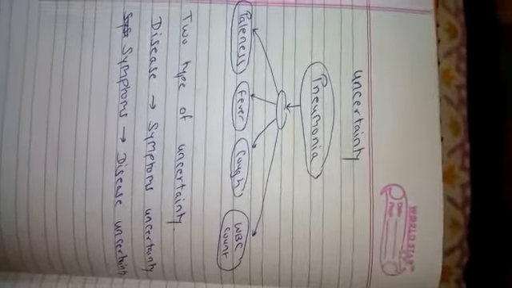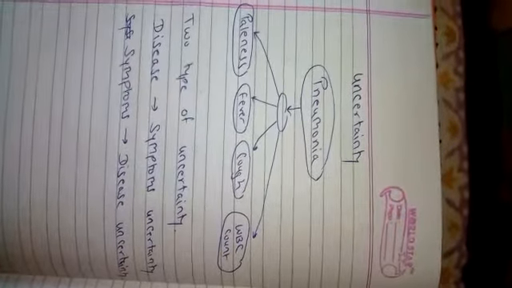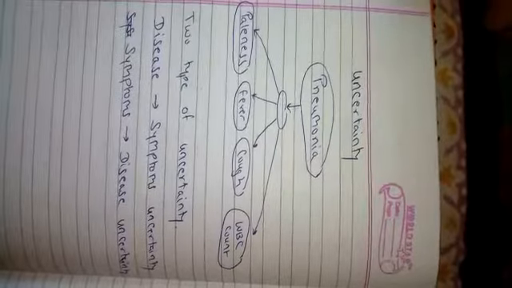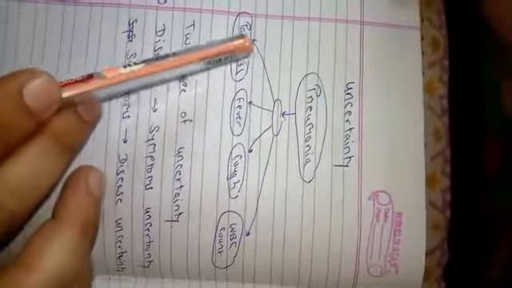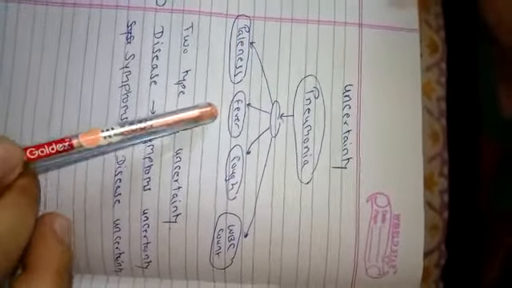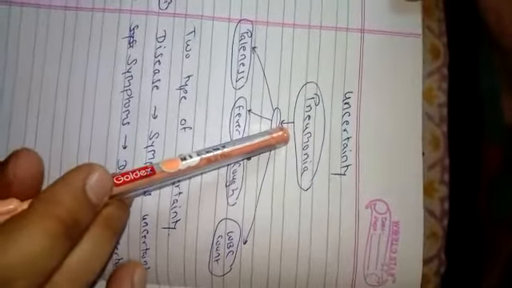To understand this, we will take a simple example. Suppose a patient has a disease, pneumonia. What will be the symptoms for pneumonia? Suppose we have considered that these are the symptoms, as in this diagram. For example, chills, fever, cough, and white blood cell count are symptoms of a patient having pneumonia.